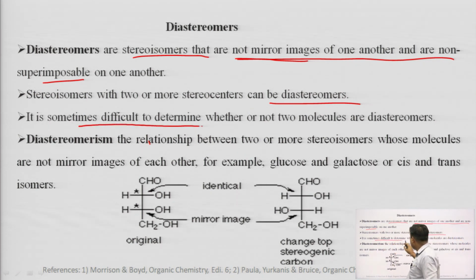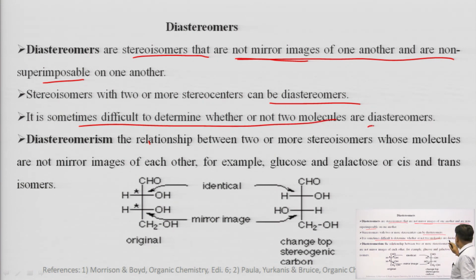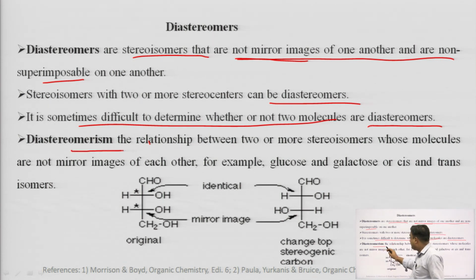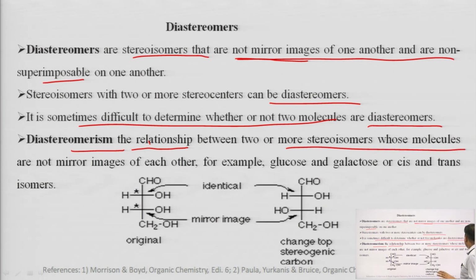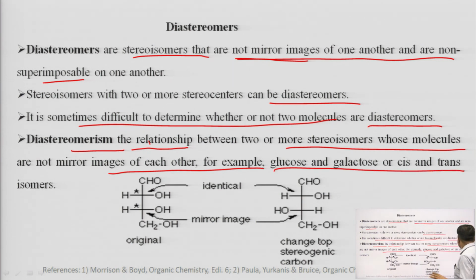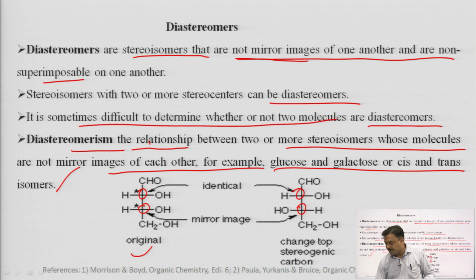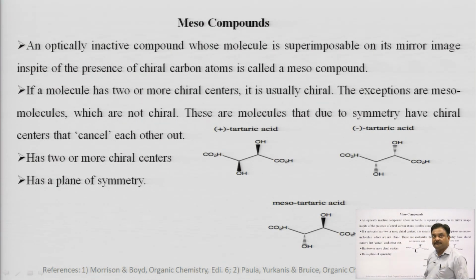It is sometimes a little bit difficult to determine whether or not two molecules are diastereomers. Diastereomerism is the relationship between two or more stereoisomers whose molecules are not mirror images of each other. For example, glucose and galactose, or cis and trans isomers. So, you can see two chiral centers are present, but they are diastereomers, meaning they are neither superimposable nor mirror images of each other.